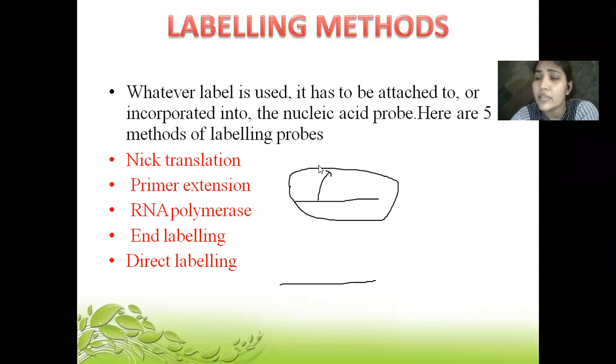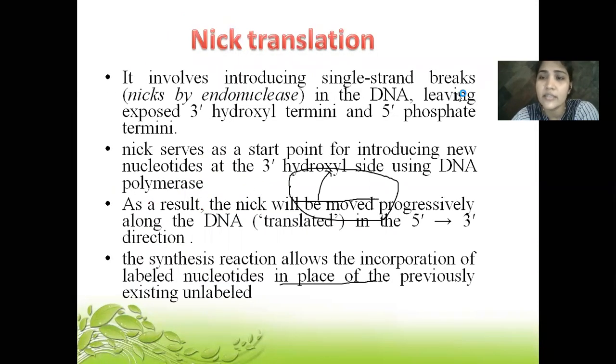Here are 5 methods of labeling the probe: nick translation, primer extension, RNA polymerase, end labeling, and direct labeling. These are the methods which will be used for labeling of the probes. How exactly each method works, we'll see.